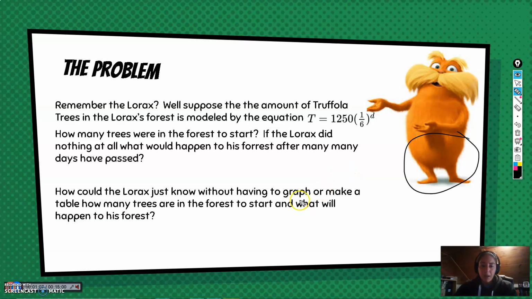So how could he just know, by kind of eyeballing this equation, how many trees are in the forest to start? Hey, that is modeled by the y-intercept of the graph. So if we knew how to quickly eyeball the y-intercept of this thing, we could solve his problem.